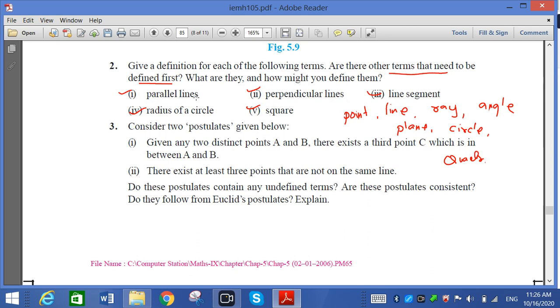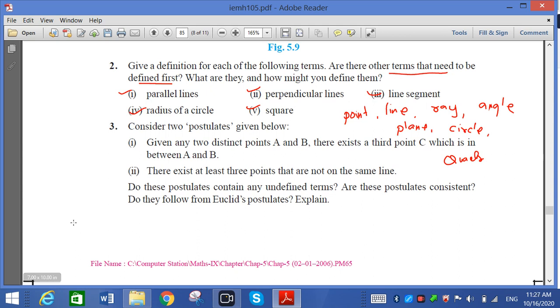આટલા describe કરવું હોય, give definition for each of the following terms. So any definition અગર મારે આપવી હોય તો which term I have to explain first? That is point, line, ray, angle, plane, circle and quadrilateral. Then we can define parallel lines.